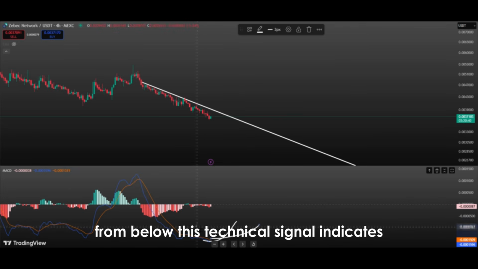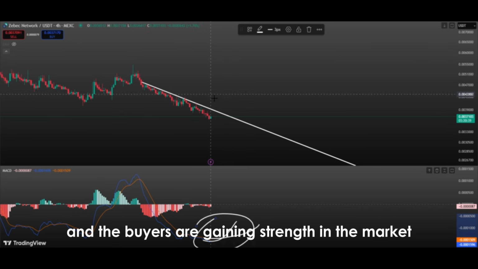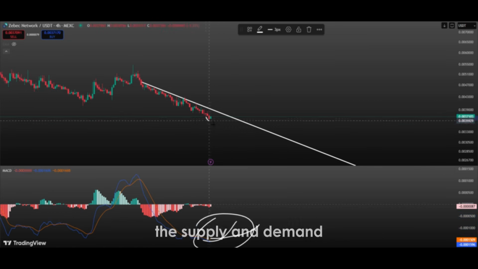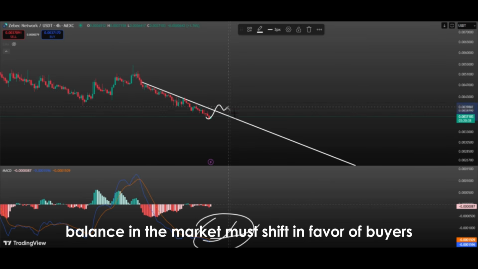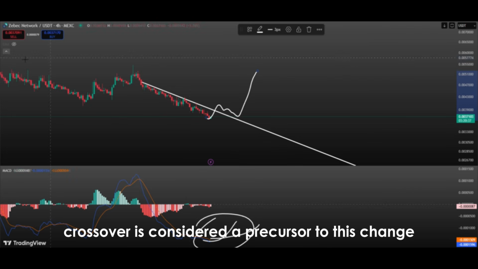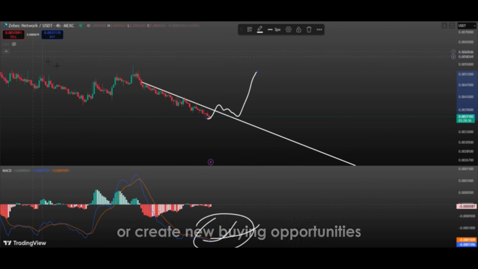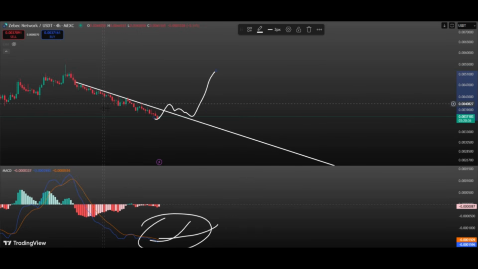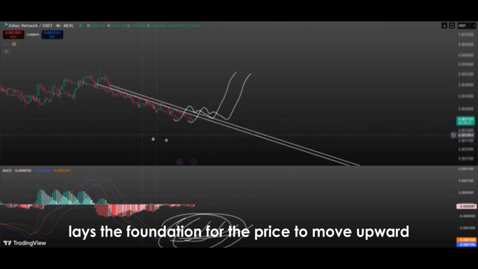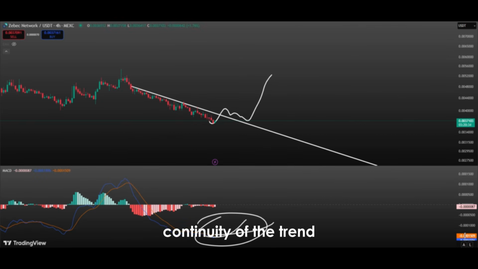This technical signal indicates that short-term momentum is increasing and the buyers are gaining strength in the market. For the price to start rising, the supply and demand balance in the market must shift in favor of buyers, and a bullish MACD crossover is considered a precursor to this change. Investors observing such a crossover may strengthen their positions or create new buying opportunities. This process lays the foundation for the price to move upward in a stable manner and gives investors confidence in the continuity of the trend.